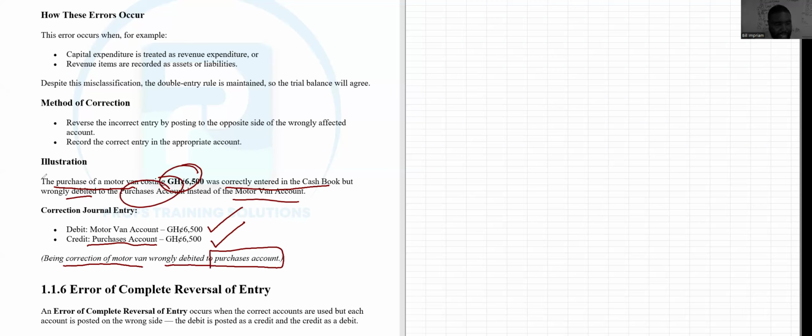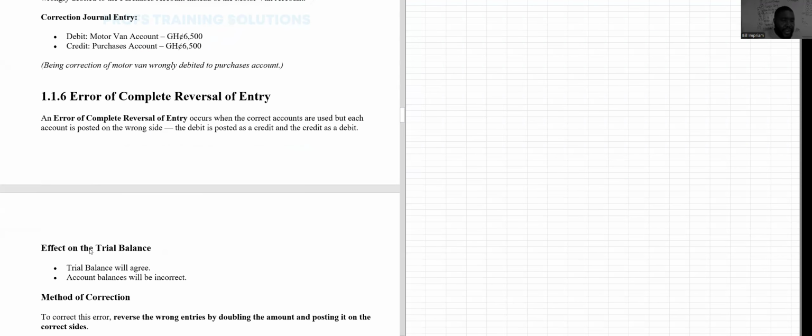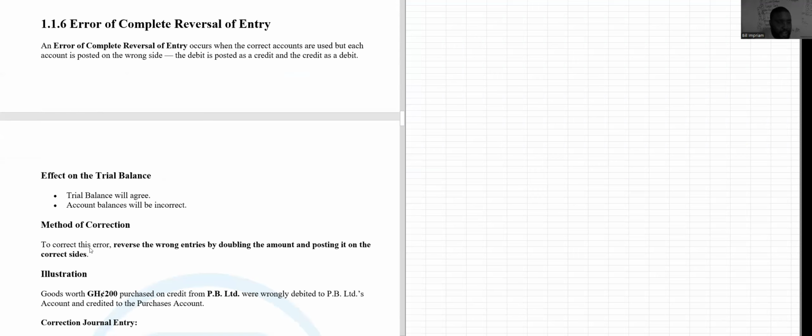That is it. And the final one we have to look at before we take a basic question is the error of complete reversal of entry. Now, what is a complete reversal of entry? This is when the correct accounts are used, but each account is posted on the wrong side. So instead of a debit in this account, you have credited and you have debited it. So if I sold goods for cash, I'm supposed to credit sales, but somebody ends up debiting sales and crediting cash. Okay, if this is done, it's a complete reversal of entry.